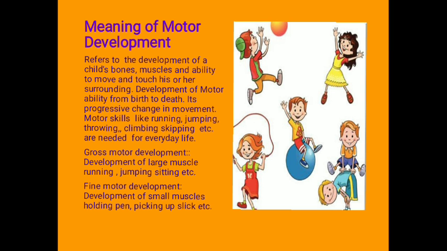There are different types of motor development, that is gross motor development and fine motor development. Gross motor development is related to the development of the large muscles, where you can see a person or a child involved in jumping, sitting, walking, climbing, etc. In fine motor development, you can see the development of the small muscles among the child, like holding the pen, picking up sticks, holding the ball, or gripping the ball. These are the different fine motor developments you can see among children.